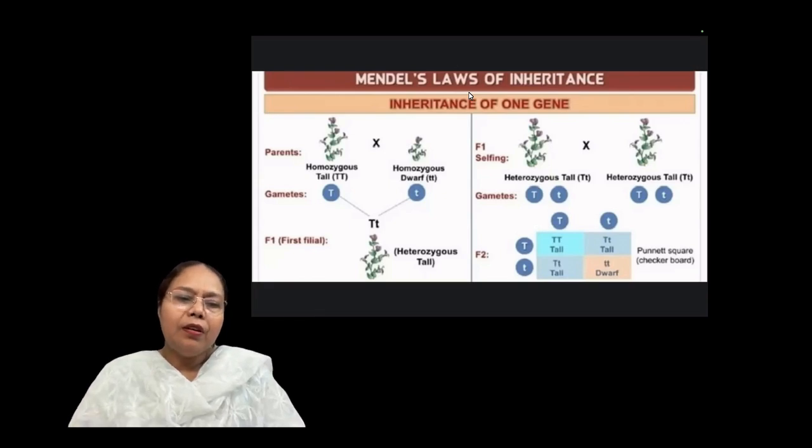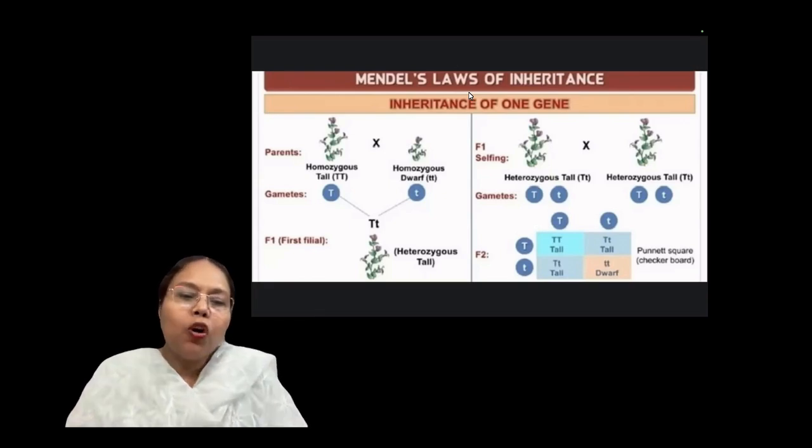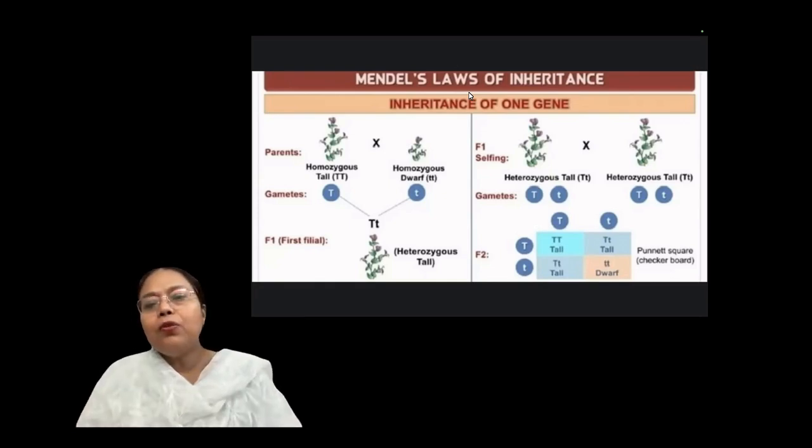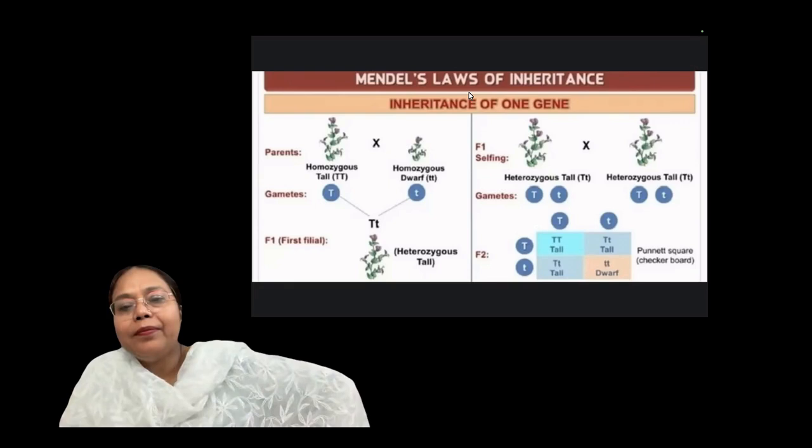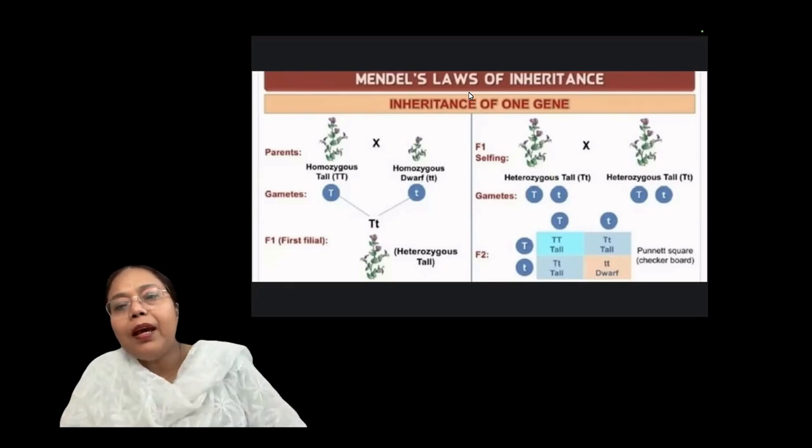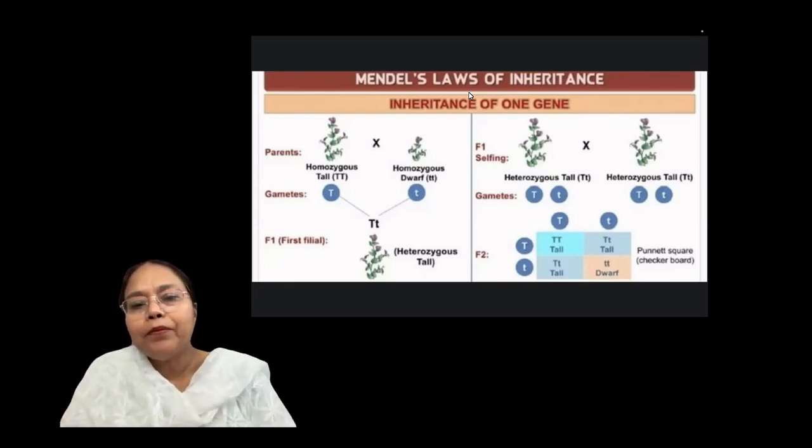The F1 generation appeared as a tall plant. But when the genetic makeup was studied, it was found to be a heterozygous tall plant. Heterozygous, as I told you, means 2 different alleles of one character, capital T and small t.